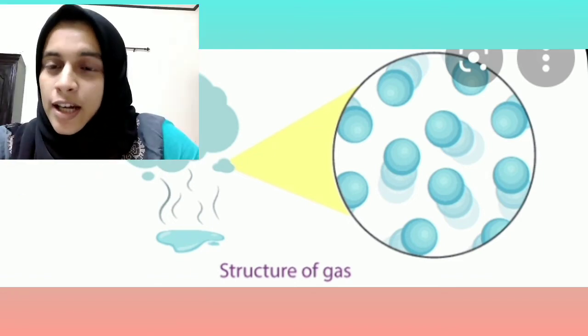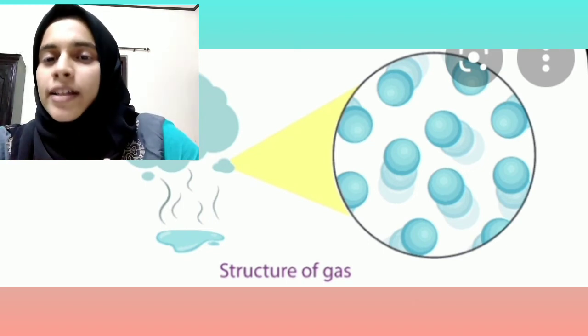molecules are moving here and there because the molecules are loosely packed, therefore the force of attraction is very less. They can move or take up space anywhere in the air.